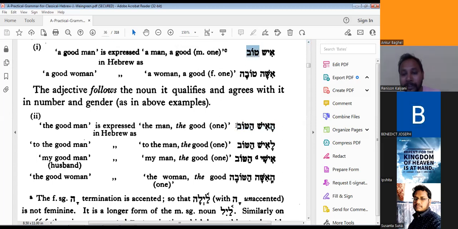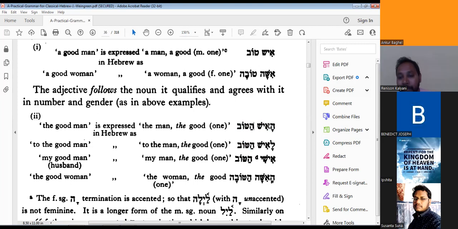The reason is that here it looks like mem, sir. Yeah, it looks like mem, but it is not a mem. Because you see the upper side is a little bit curved, meaning it is coming down. So that's why you should recognize it this way. If it is straight, then you should say this is a mem. In printing, they print like this, so it is similar to mem, but it is not mem. This is tet. So we are reading like this: ha ish, then this one is ha tov.